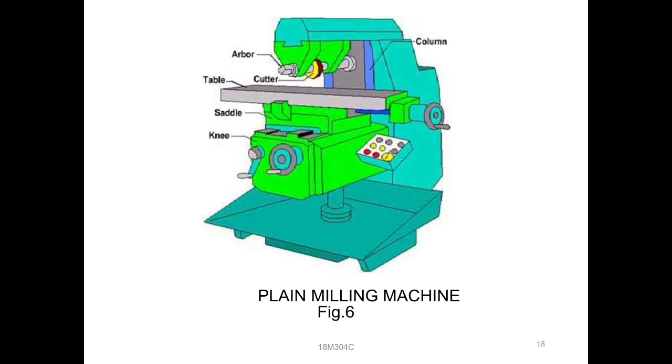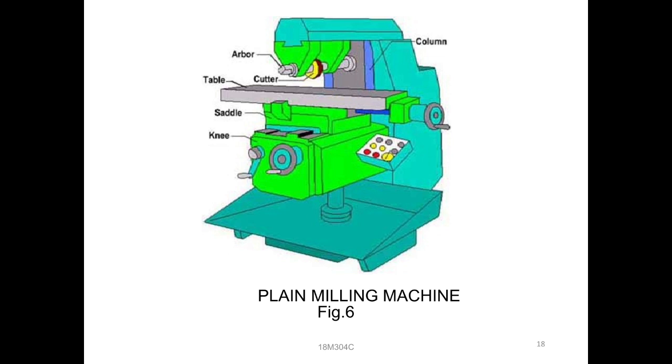Then next one is the column. We can observe the first classification of cutting tool milling machines, that is the column and knee type. In this, the plain milling machine is one of the column and knee type of milling machine. So what we are observing, the column is provided and the knee is also provided. These are separate zones for producing.